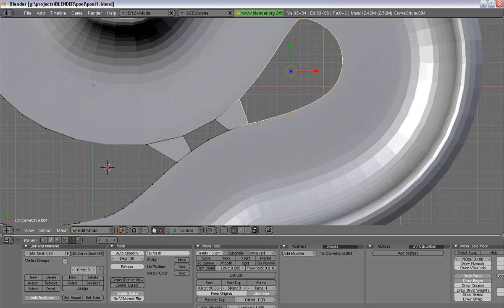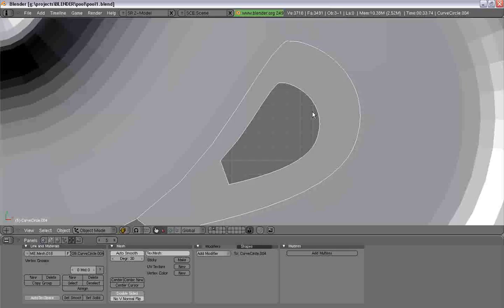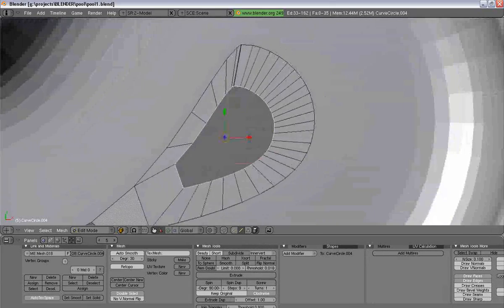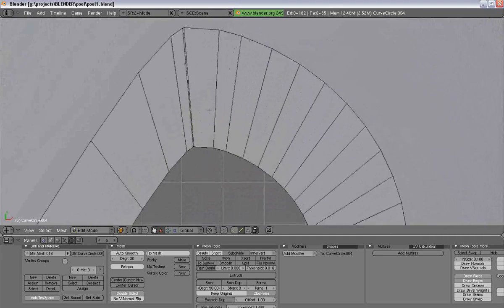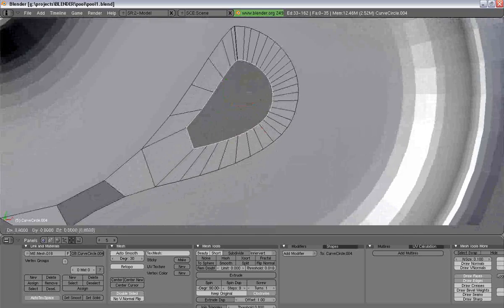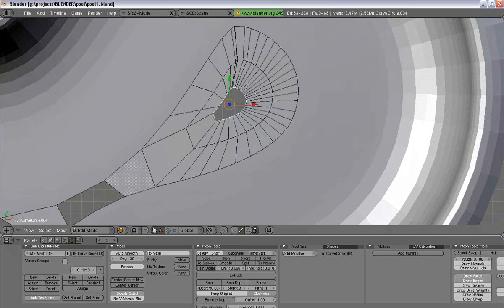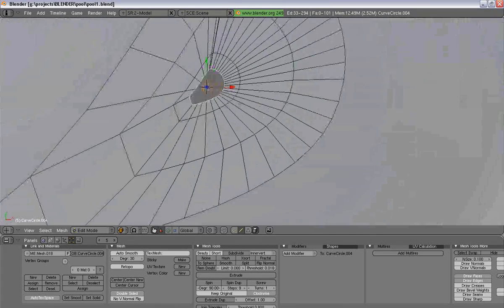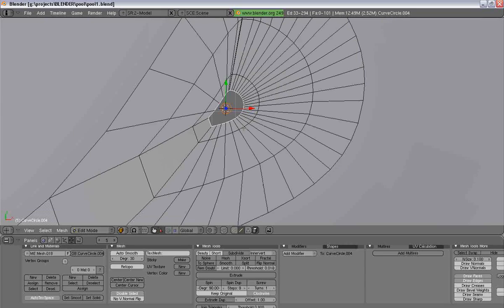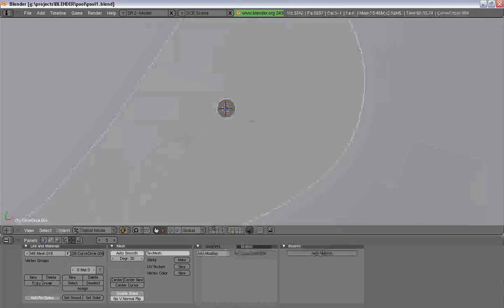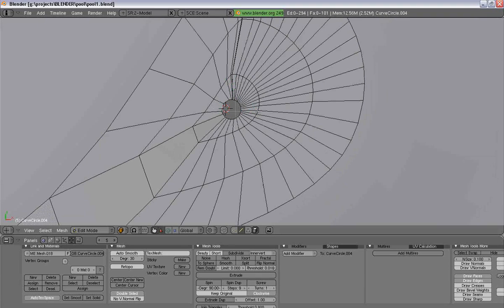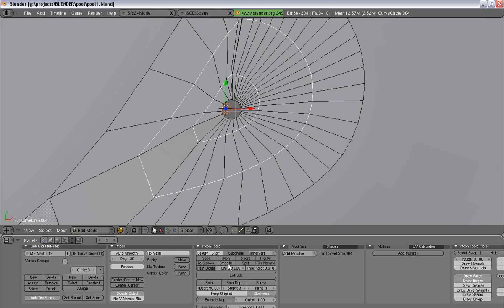And then we'll select this edge loop by pressing Alt and right clicking, and scale it in. And scale that one in. And scale it in one more time. Snap your cursor to selection, and then to sphere, and scale it down a little bit. Select these edge loops and smooth them out.